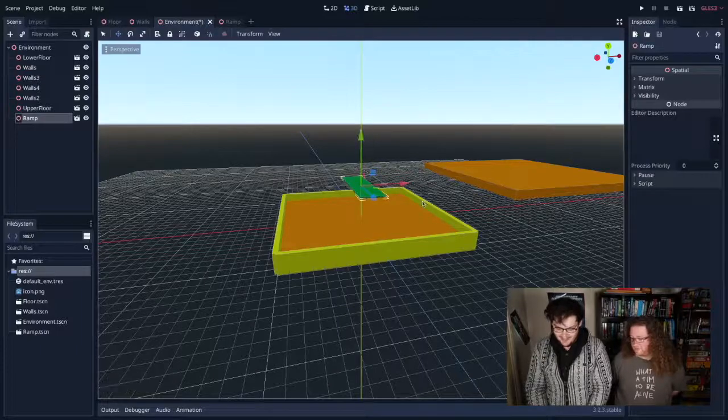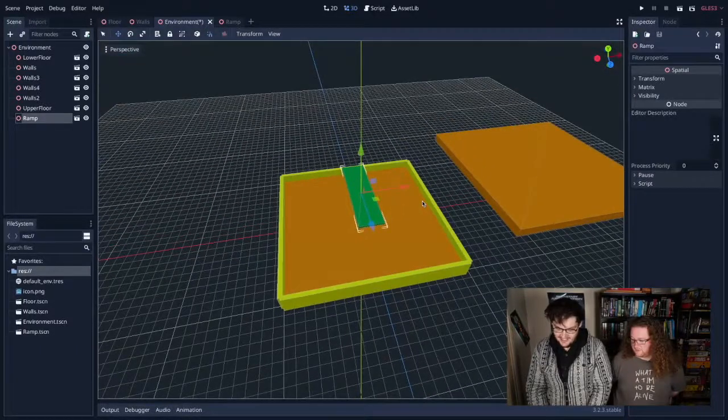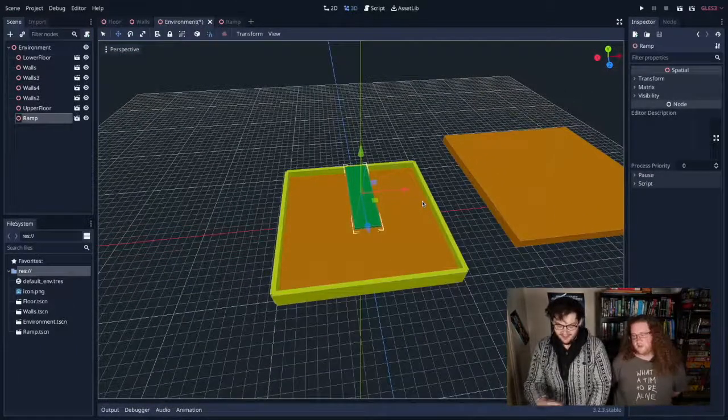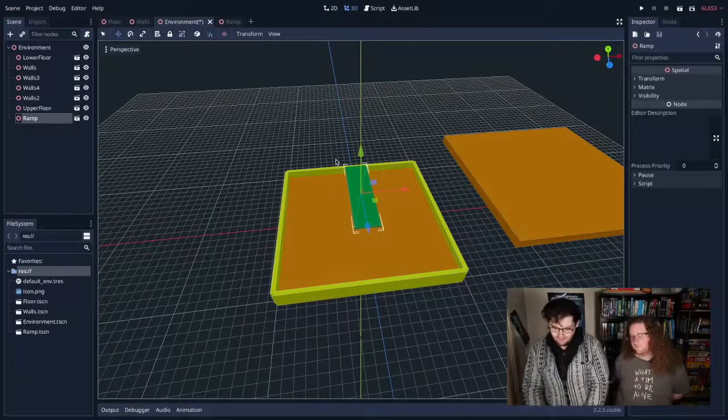Okay, so we've got the ramp in our scene now. That's pretty good. It's kind of facing the wrong way, but we'll get to that in a minute. Or I'll just move the floor the other side, depending on my mood. We'll see how that goes.